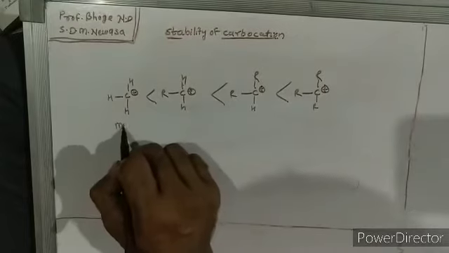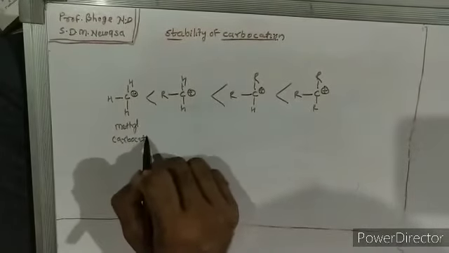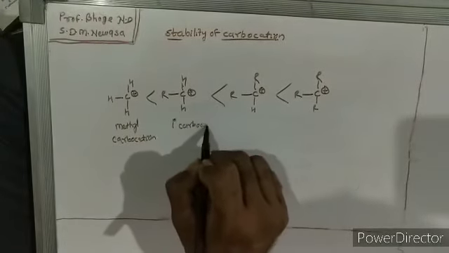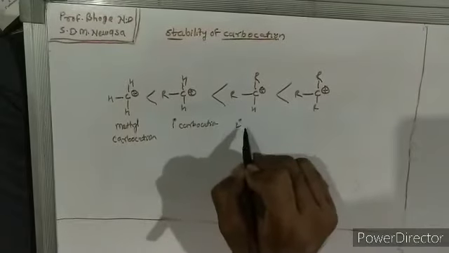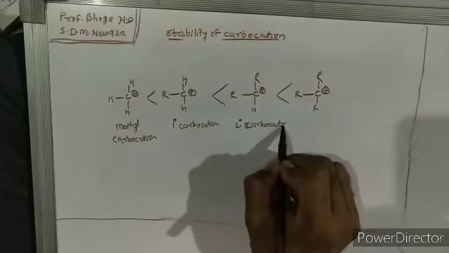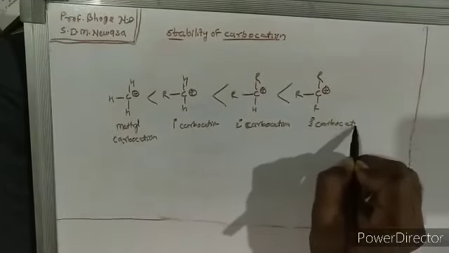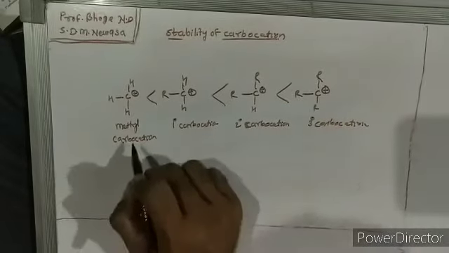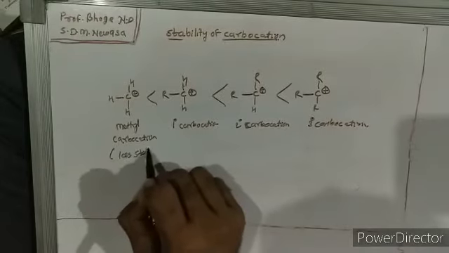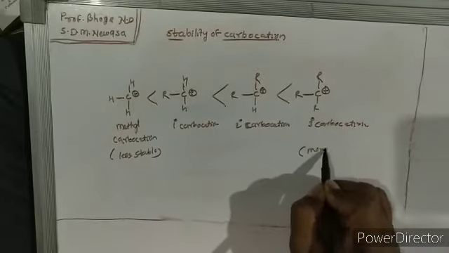So this is a methyl carbocation. This is a primary carbocation. This is a secondary carbocation. And this is a tertiary carbocation. Okay, this carbocation is less stable, and this carbocation is more stable.